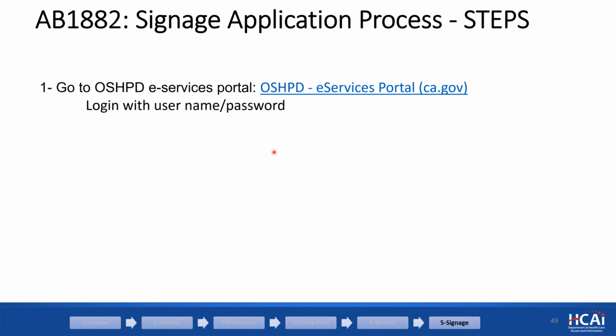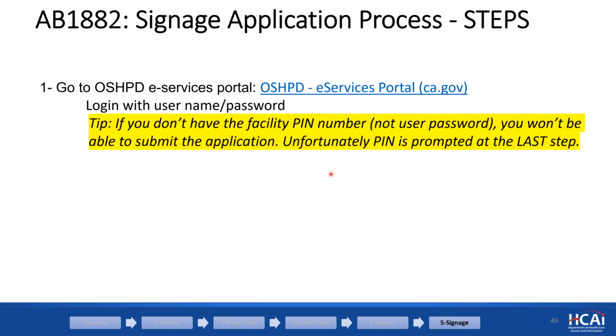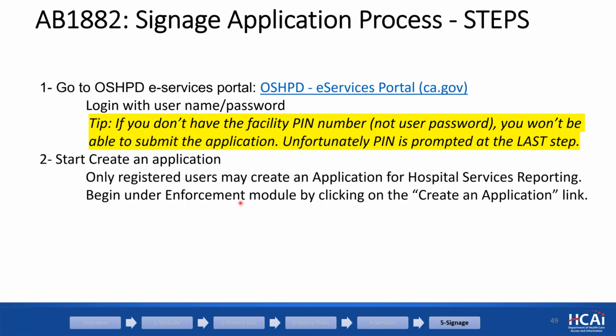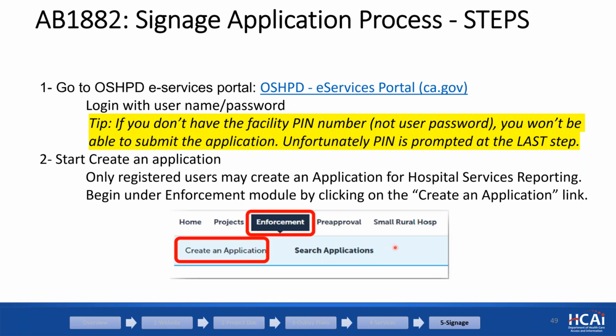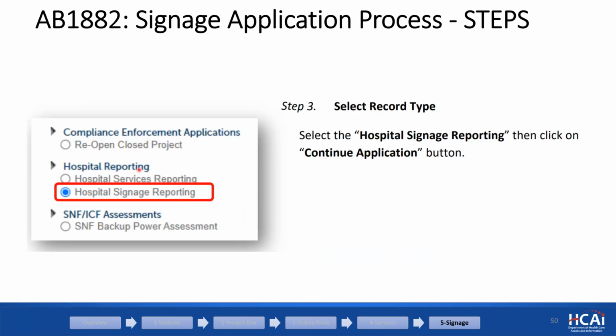Okay, so how do we do the application? If I go through that quickly, you go to our eServices portal, put in your username and password, and again, if you don't have a facility PIN number, you won't be able to submit it. So make sure that you have that. Create an application similar to services. This time, instead of services, you choose signage.